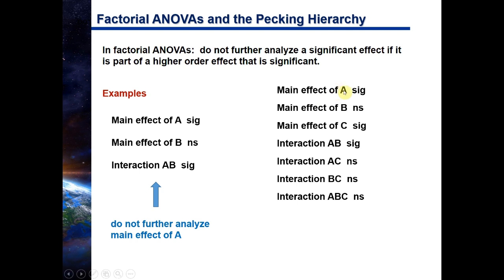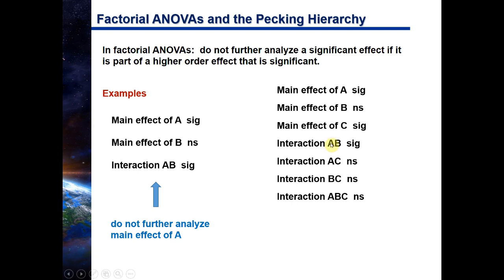Now we have to figure out, among our significant effects, which are these three, which one we are going to further analyze and interpret. So we go up here and we look at factor A. Now, if A had 3 or more levels, normally you would do a post hoc test. But before you do, you have to look down to see if it's part of a higher order effect that's significant.